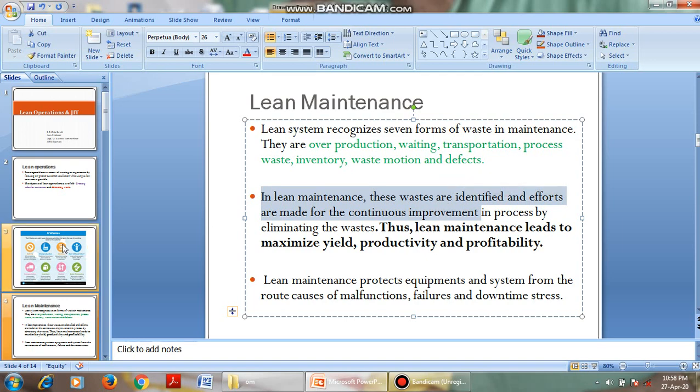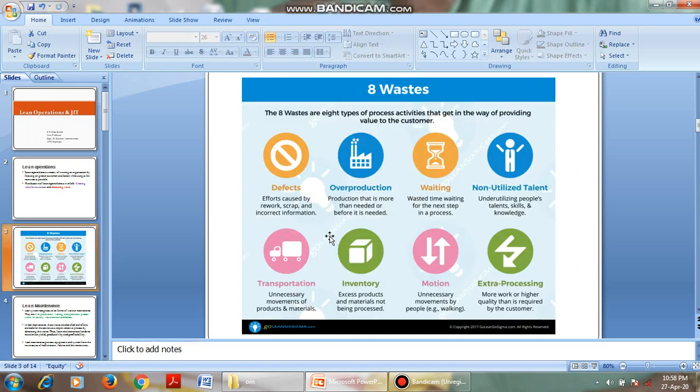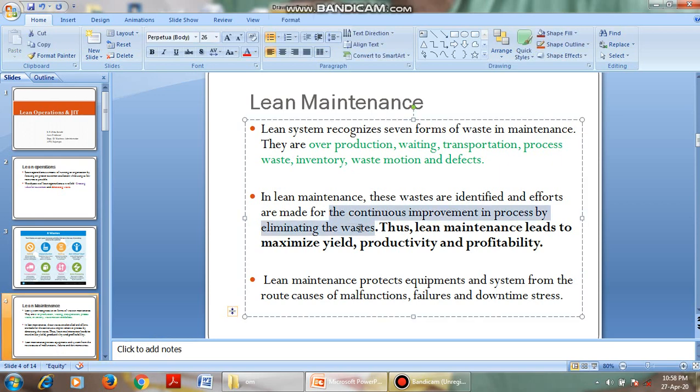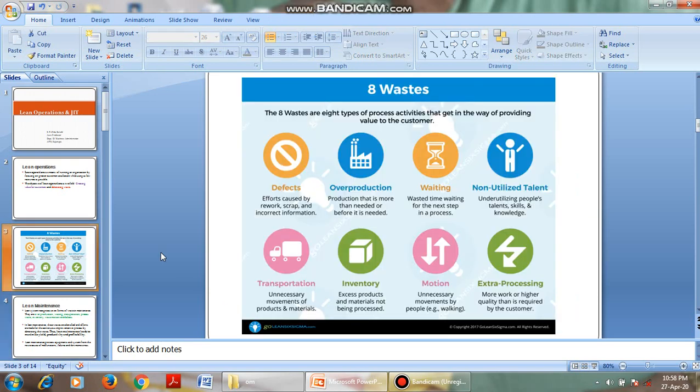What do we have to do? We have to identify what wastages are going on in the organization, and we have to make efforts to reduce the wastes. We have to understand what wastes are going on in our organization, and try to reduce them.